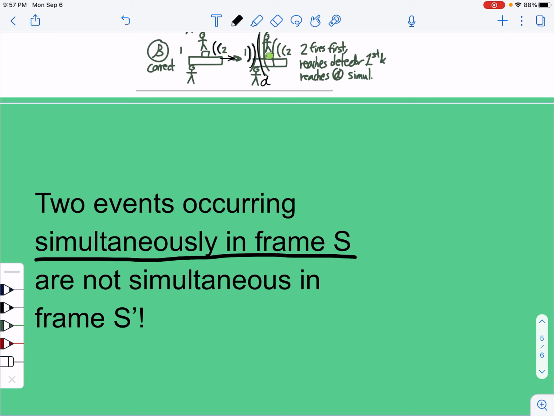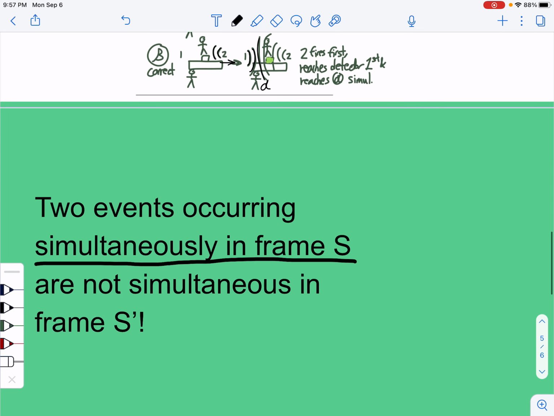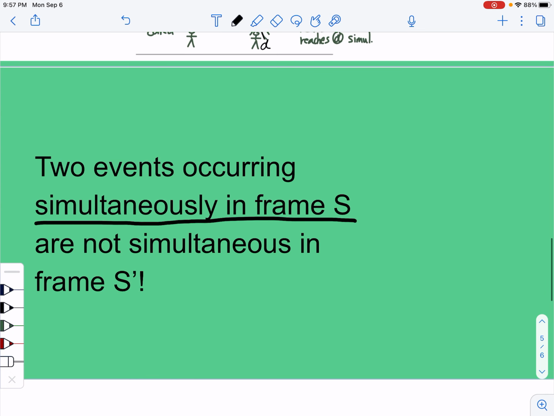And this is just a preview to all other aspects of relativity and how time and space are not the same for everyone. Previously in Galilean relativity, we saw that space is not the same for everyone. But now that we introduced the concept of light and demonstrated it using this visual example above, we see that 2 events occurring simultaneously in a reference frame S are only simultaneous in that reference frame and that reference frame alone. And that sets the stage for the rest of relativity, which will be coming in upcoming videos.